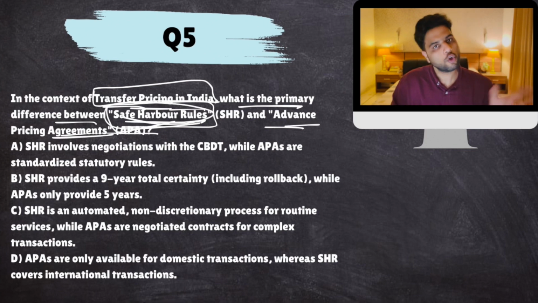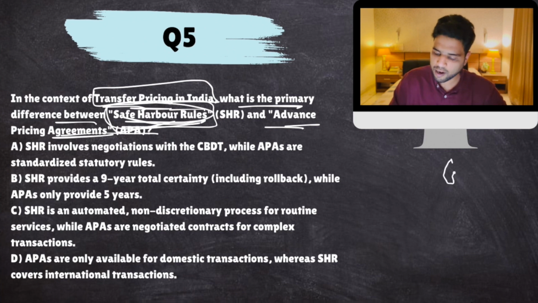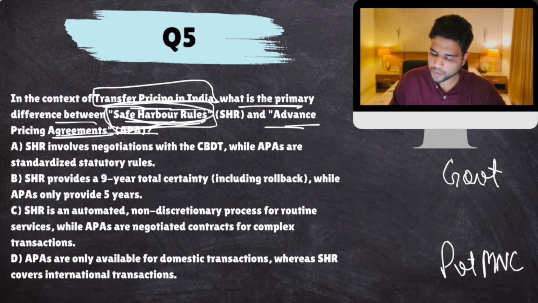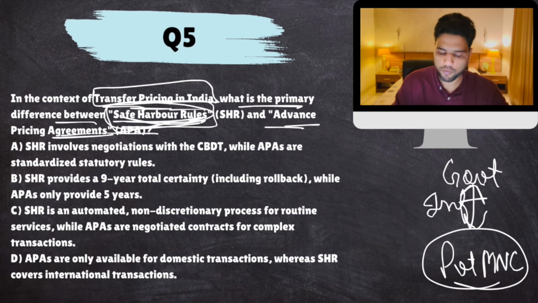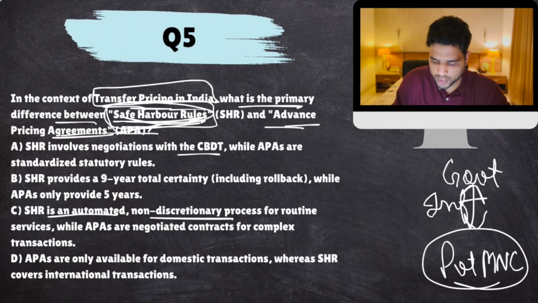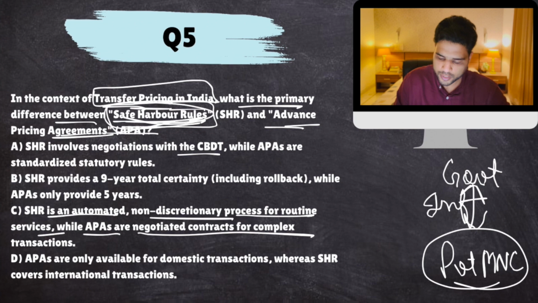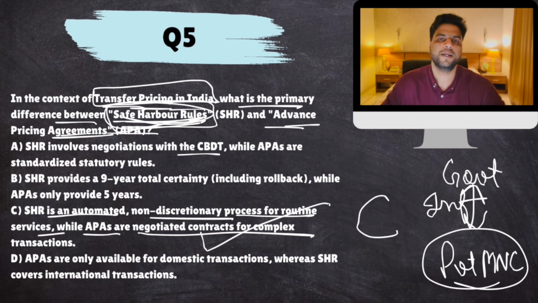Advanced pricing agreement is also a similar thing, but in that the government and the private MNC have a contract and they decide what would be the methodology for this. Okay, so this is more informal, this is more formal. So SHR involves negotiations? No, it is a direct rule. SHR is automated, non-discretionary process for routine services, while APAs are negotiated contracts. Okay, so this is correct. The answer would come out to be C. All right, next.